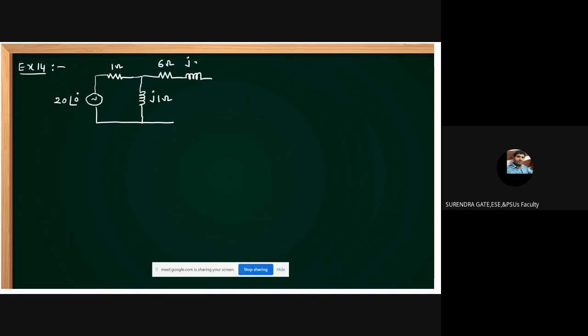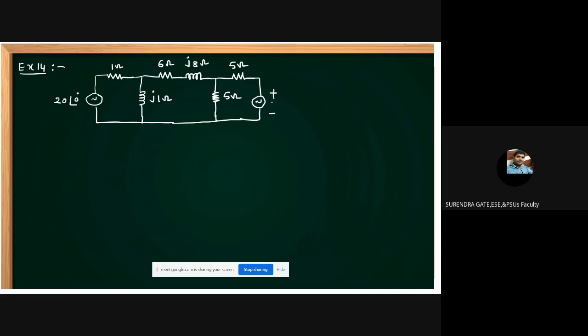And this is 5 ohms, and this is also given as 5 ohms. This is an AC source.